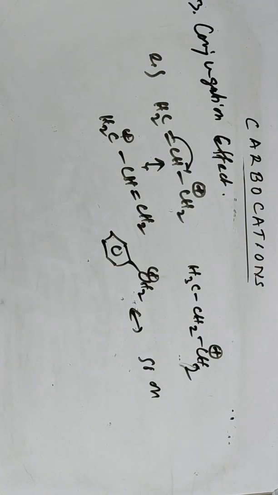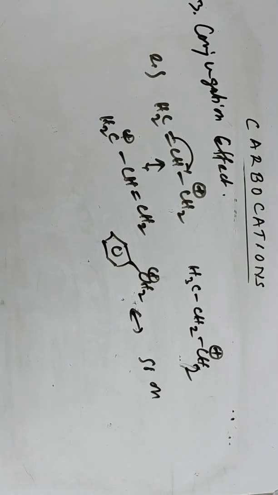Now I'm repeating again. For the stability of carbocation, there are three factors: the pKr value, second the hyperconjugation effect or branching effect, and third the conjugation effect. So these are about the stability of carbocation. In the next class we will cover non-classical carbocations.